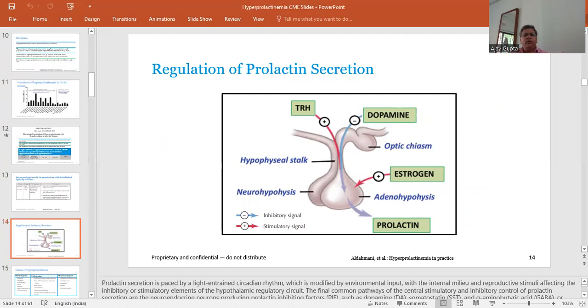Now coming to the regulation of the prolactin level, here we can see that under the influence of TRH there is secretion of prolactin, and there is a positive effect of the estrogen level on it, and a negative effect of dopamine. So dopamine causes inhibition of prolactin secretion, and estrogen causes an increase in prolactin secretion. This TRH reaches the anterior pituitary from the hypothalamus through the hypophyseal stalk.